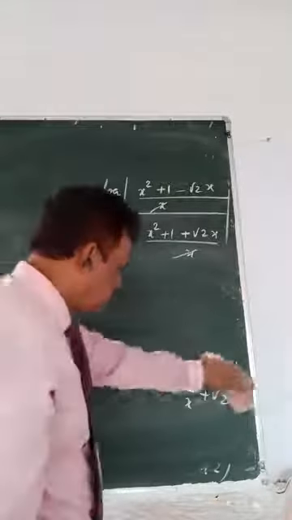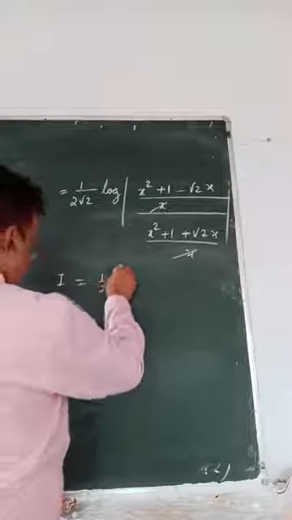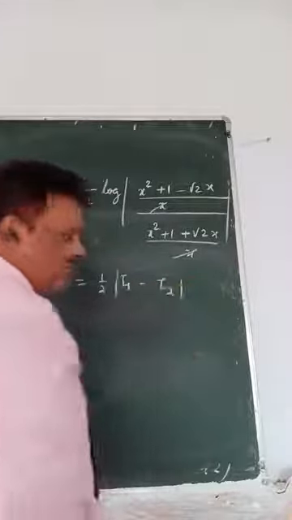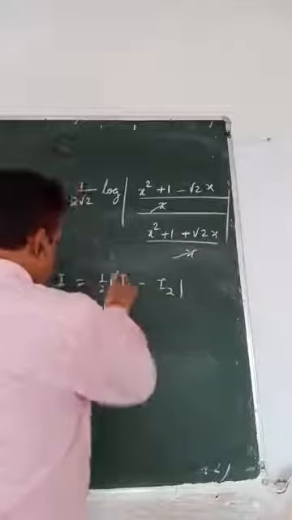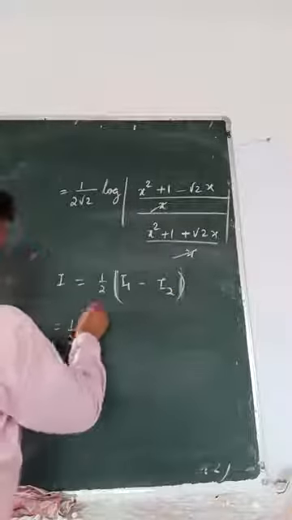What is the last answer? I equals half of (I1 minus I2). It could be a 6 marks question. So you have to practice it very carefully. So 1 by 2, what is I1?